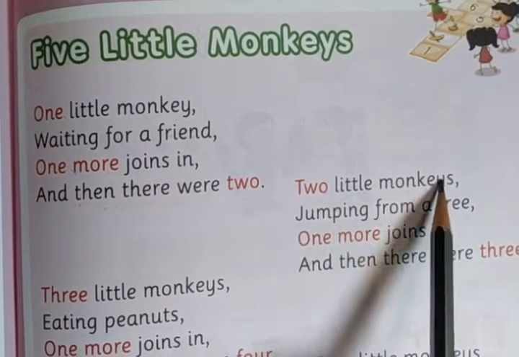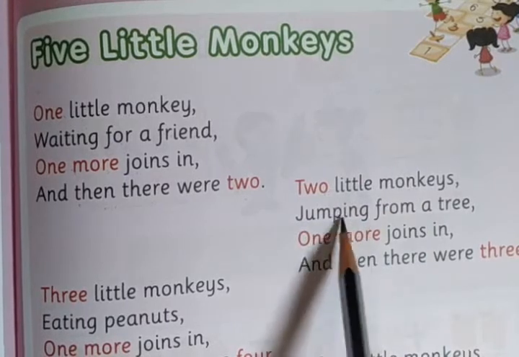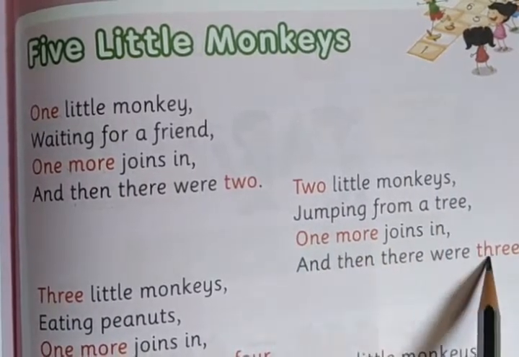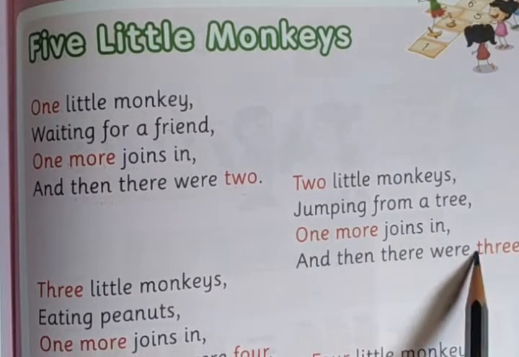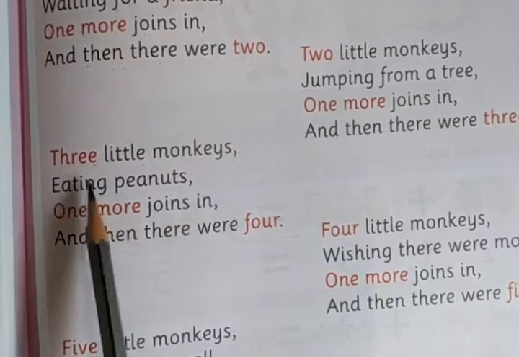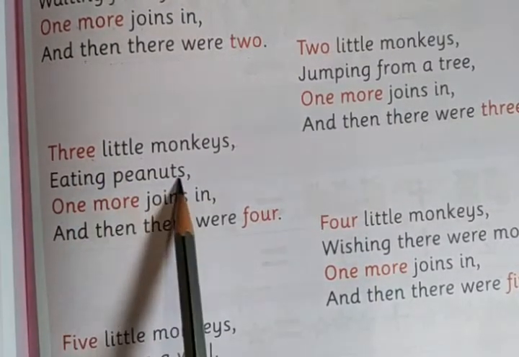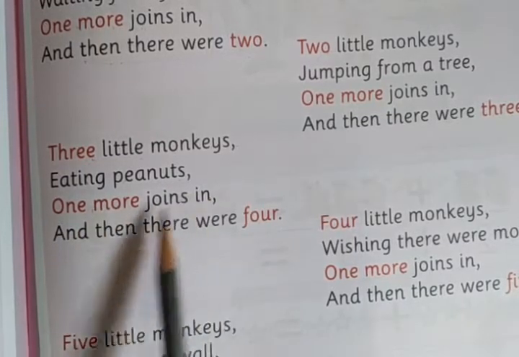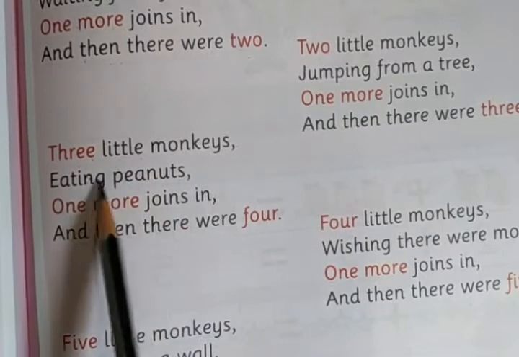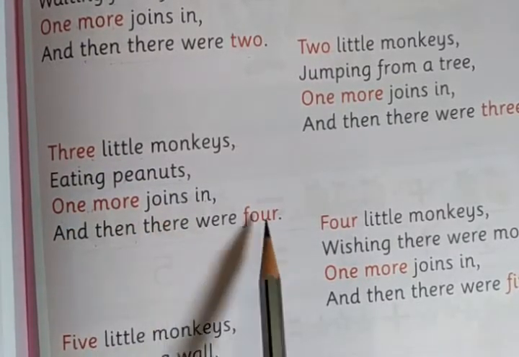Two little monkeys jumping from a tree. One more joins, and then there were three. Three little monkeys eating peanuts. One more joins in, and then there were four.